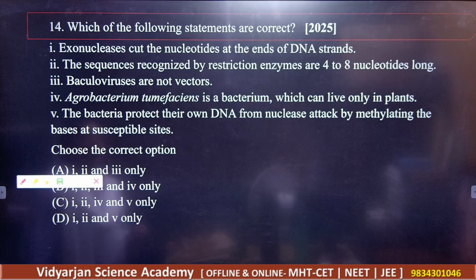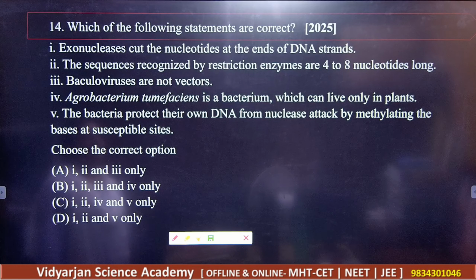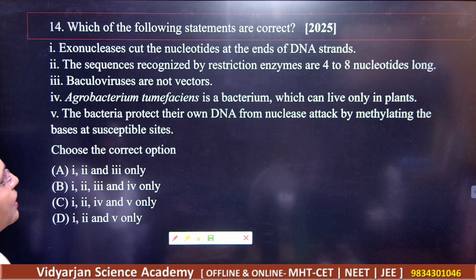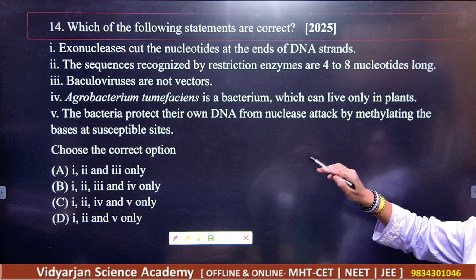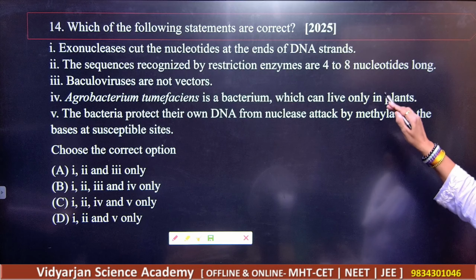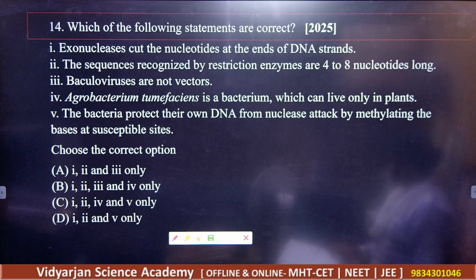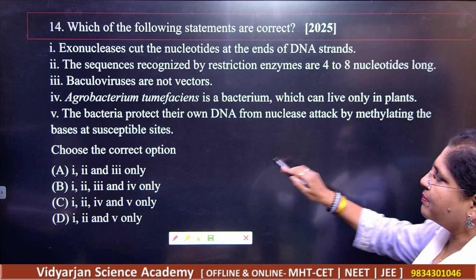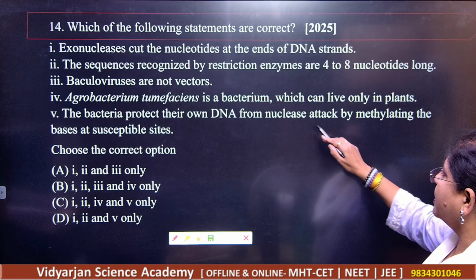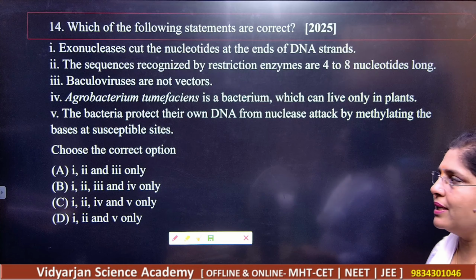Next, which of the following statements are correct? Exonucleases cut the nucleotides at the ends of the DNA strands. Okay, read the statements correctly. Sequence recognized by restriction enzymes is 4 to 8 nucleotides long. Baculoviruses are not vectors. And what is next here? Agrobacterium tumefaciens is a bacterium which can live only in plants, and bacteria protect their DNA from nuclease attack by methylating the susceptible site here.